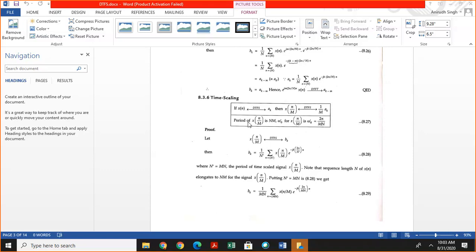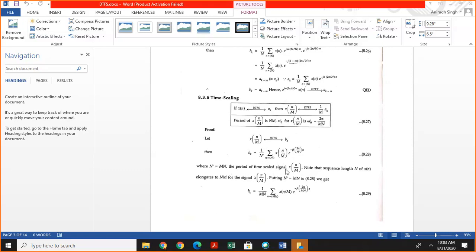Here it is given that the period of x of n by m is N m. Clear? So this is the period. N dash is equal to N m. Summation x of n by m exponential minus jk 2 pi by N dash multiplied by n.